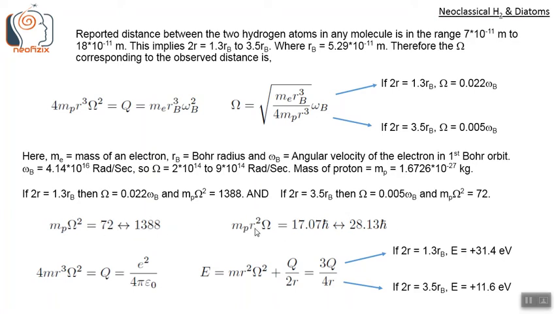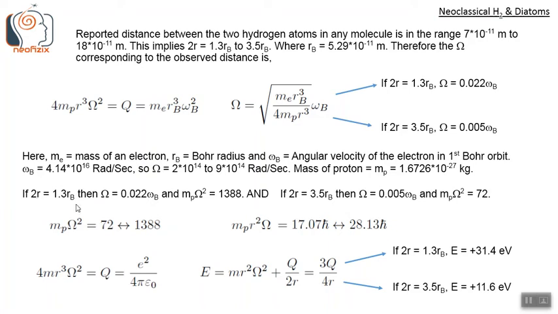Using these rb, r and omega values, we can get the angular momentum also. Similarly, if we calculate the angular momentum corresponding to these values, then we get the angular momentum of the proton in this circular orbit, mp r squared big omega, in the range of 17 to 28 h bar. This is not an integral multiple of h bar, we can notice. It has some fractional h bar multiples. And this value is quite high.